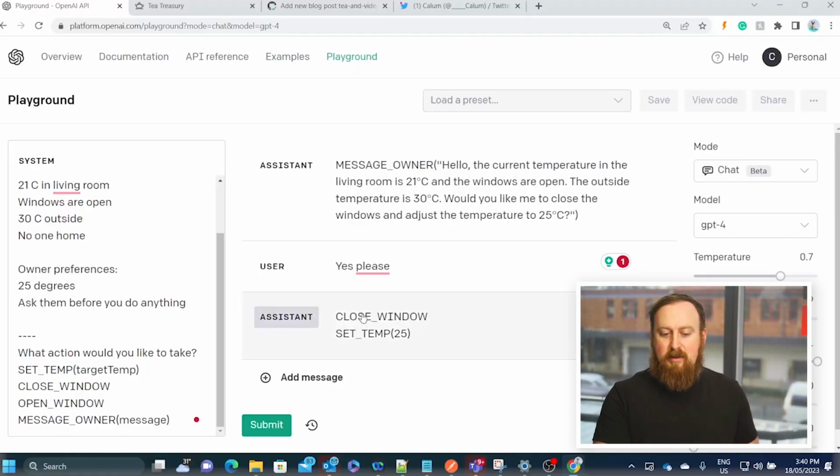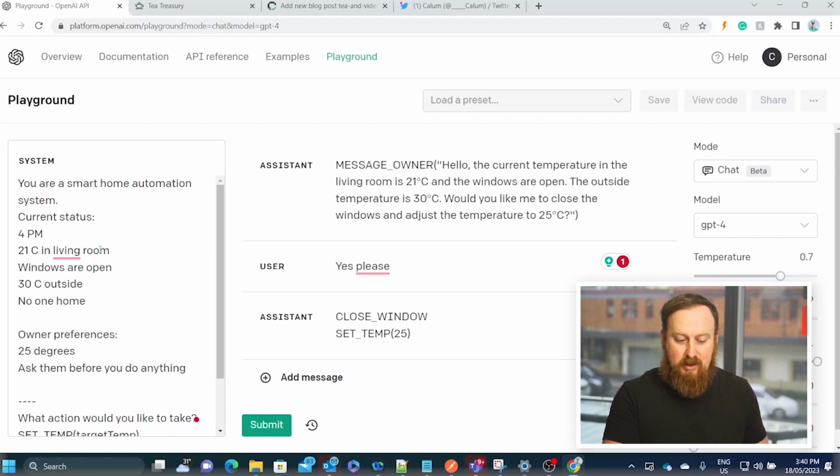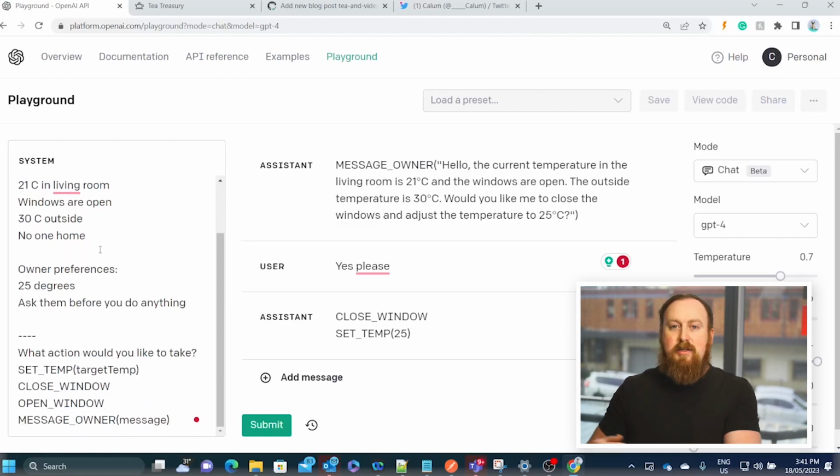The fact that all it's doing is taking in text as input and giving text as output, even though the text is quite important, it's just text. So if you want to expand this and have more sensors providing input and more different commands that you want to do as output, all you have to do is update the system prompt. So there's no reprogramming or extra work involved in adding more stuff to this thing, and it's still going to make smart decisions as ChatGPT tends to do.